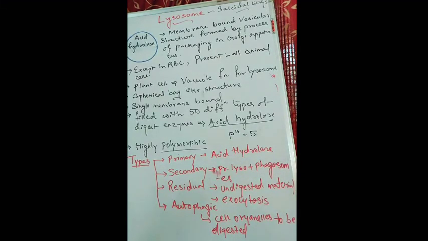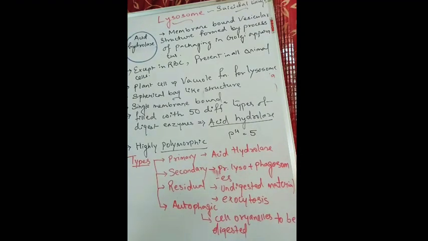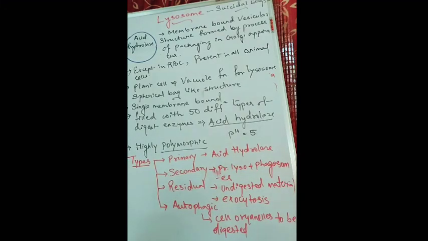Why are they called suicidal bags? Because lysosomes consist of large numbers of enzymes, the hydrolytic enzymes, and the large macromolecules are converted into simpler forms. And if this membrane happens to get broken, that means if it bursts or ruptures, the various cellular components, whatever components, structures or biomolecules are present within the cell, would undergo lysis.